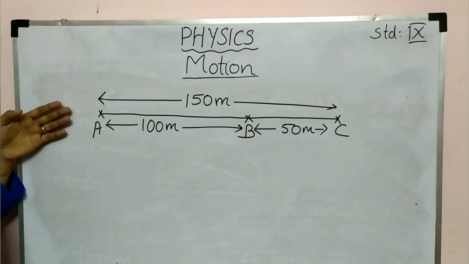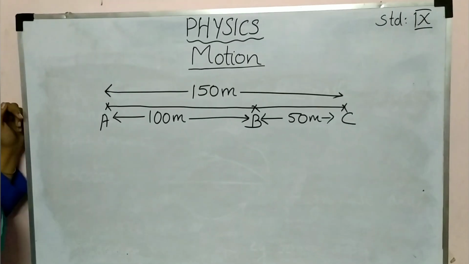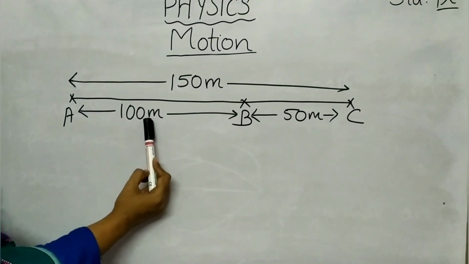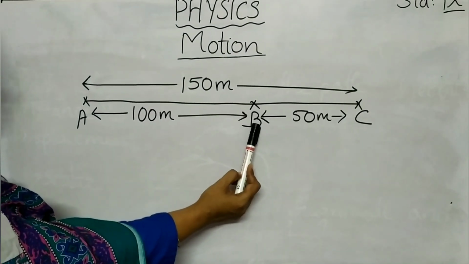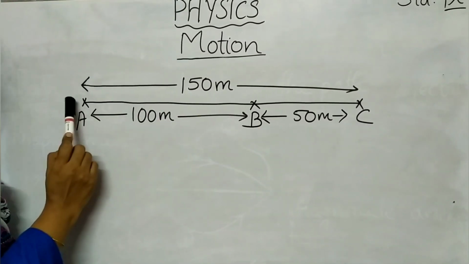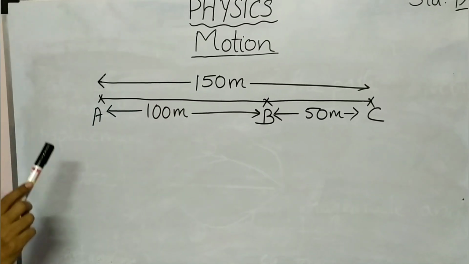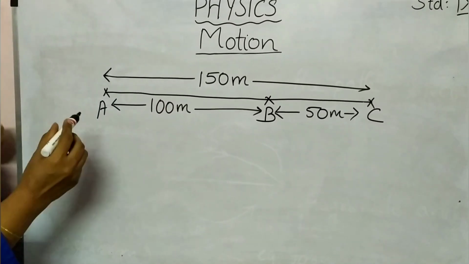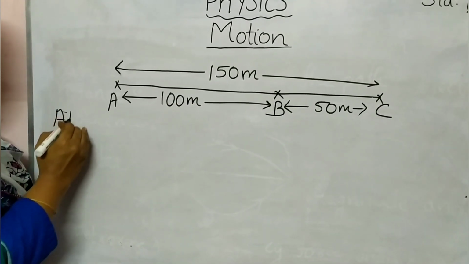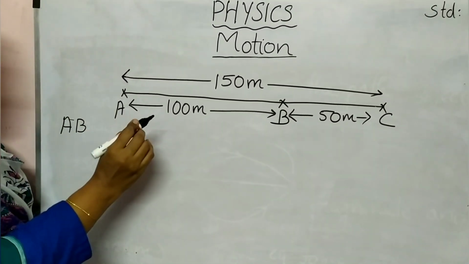Here you can see one example. From that I am going to explain how to find the distance and displacement. Here you can see A. From this A, 100 meters away is another point B. Then from B, 50 meters away you can see C. That means the distance between A and C is 150 meters. Now consider an object moving from A to B. It is starting from A and going to B. A is the initial position and B is the final position.